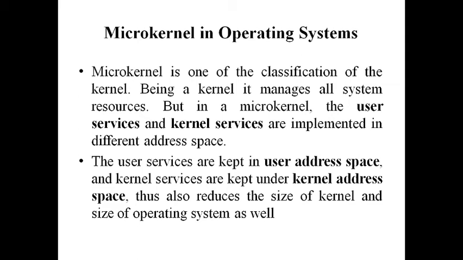Everyone. In last classes we have discussed the structures of operating system. There are mainly three types of operating system structures. First one is the layered structure of operating system, second one is the monolithic kernel structure of operating system, and this is the microkernel structure of operating system. We will discuss this third type of structure of operating system, that is called microkernel structure.